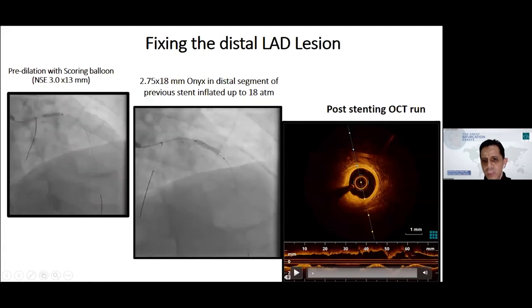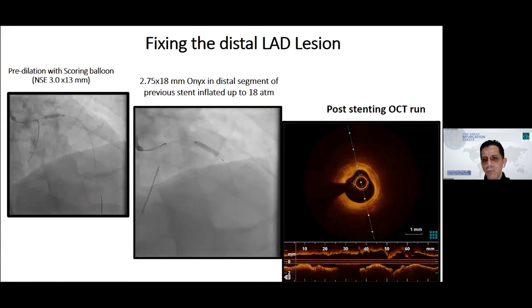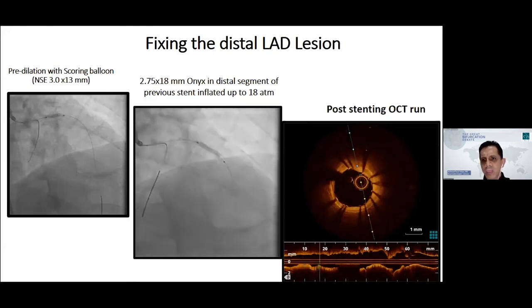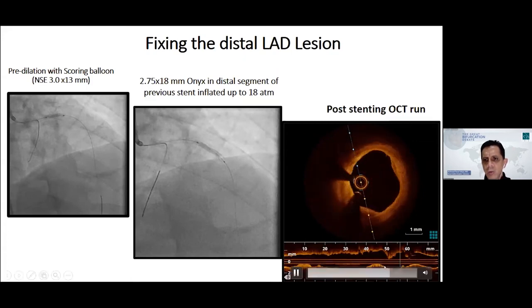Afterward, we did OCT before dealing with the bifurcation, to make sure there was no problem at the distal stent. The stent looked well expanded.